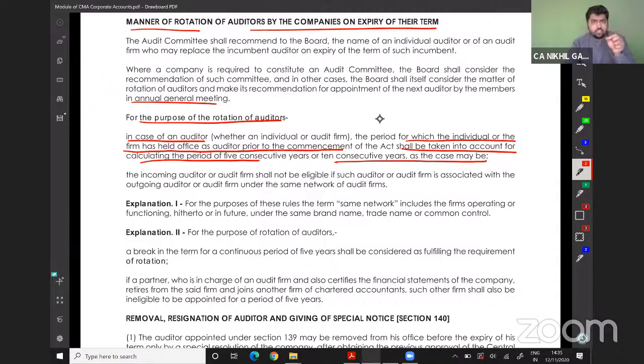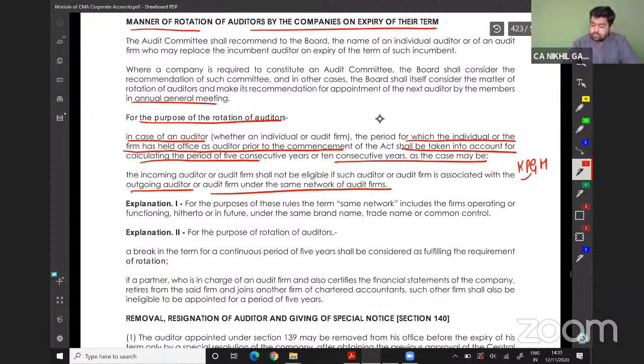The incoming auditor or audit firm should not be eligible if such auditor or audit firm is associated with the outgoing auditor or audit firm under the same network of firms. In simple words, take the example of KPMG.